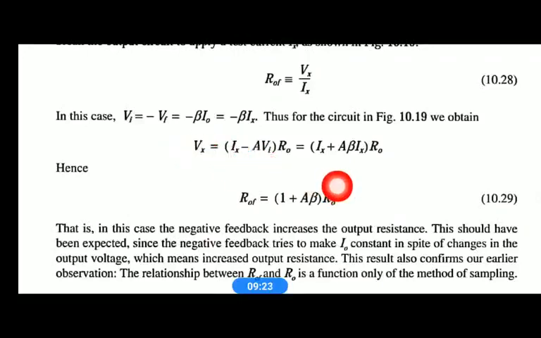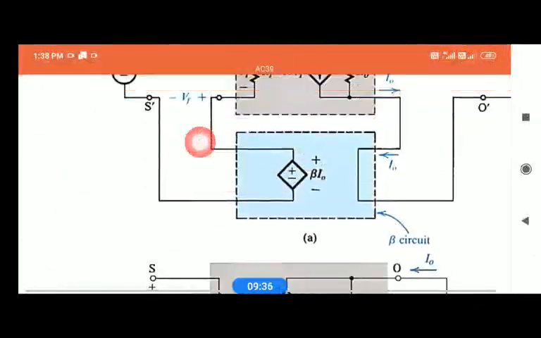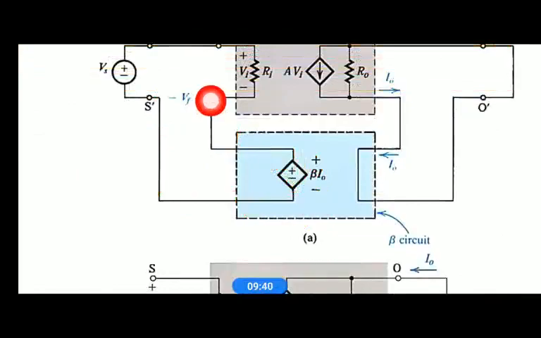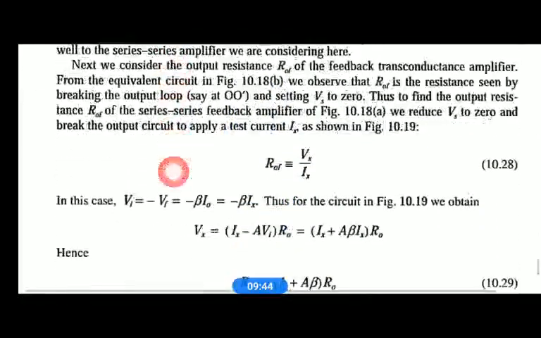So further, you know that Vi is nothing but minus Vf, right? At the input side you see Vf is minus beta I0. Here Vf is minus beta I0. You see the circuit here, Vf is minus beta I0. Both are the same here, right?